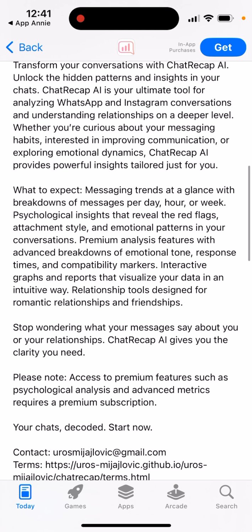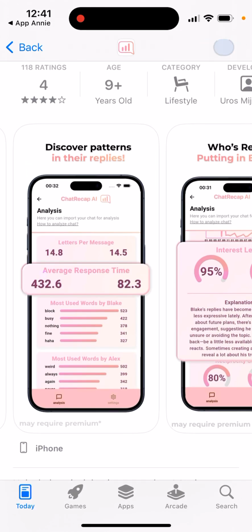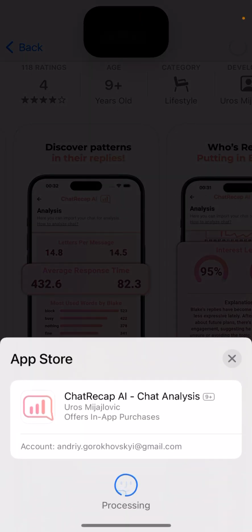So what to expect? Messaging trends at a glance with breakdowns of messages per day, hour, or week, psychological insights that reveal the red flags, attachment style, and emotional patterns in your conversations. Premium analysis features with advanced breakdowns of emotional tone, response times, and compatibility markers. Stop wondering what your messages say about you or your relationship. ChatRecap AI gives you the clarity you need. Pretty cool app.